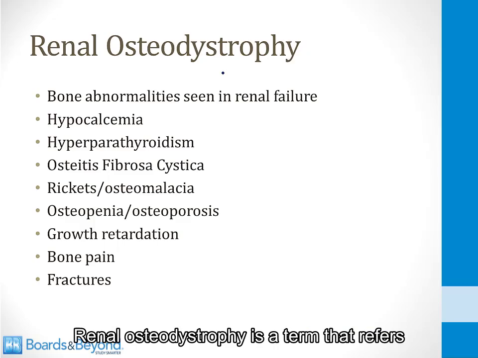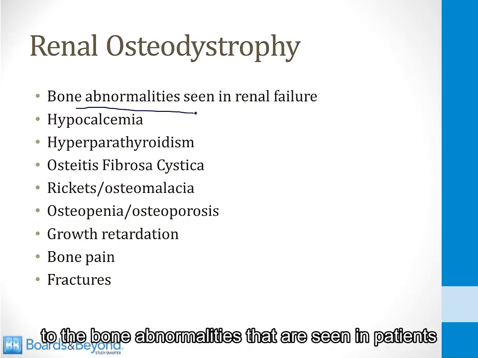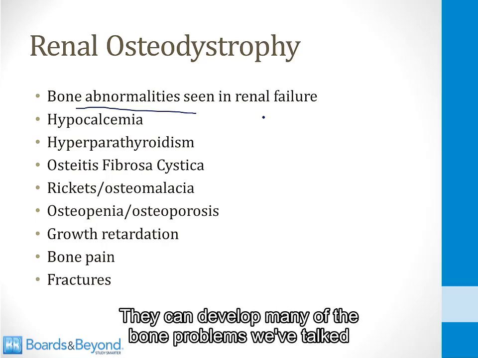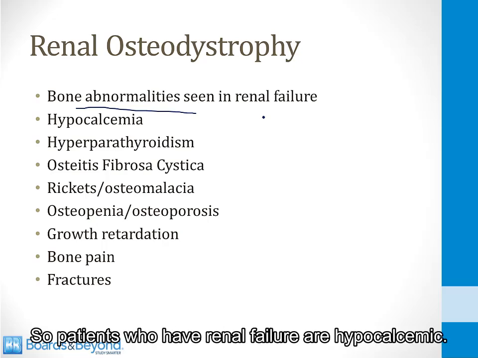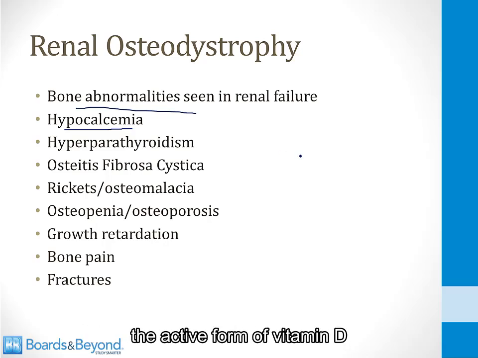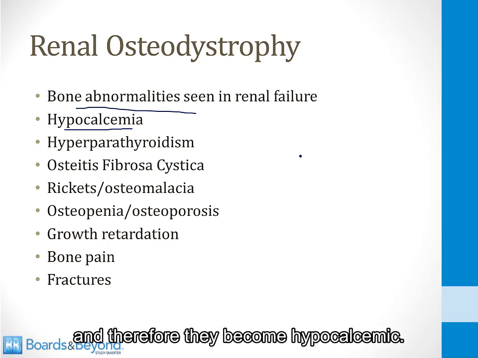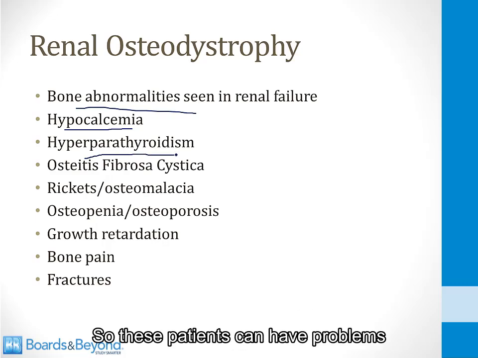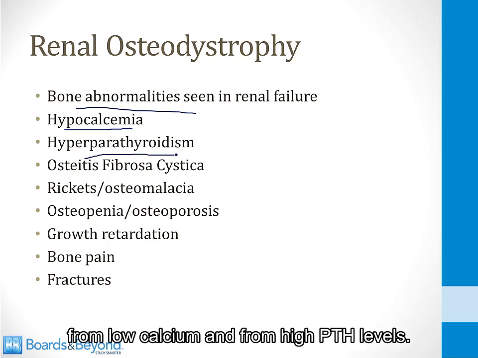Renal osteodystrophy is a term that refers to the bone abnormalities that are seen in patients with renal failure. They can develop many of the bone problems we've talked about in this video. So patients who have renal failure are hypocalcemic. This is because the kidneys cannot make the active form of vitamin D, and therefore they become hypocalcemic. When the calcium is low, they develop hyperparathyroidism. So these patients can have problems from low calcium and from high PTH levels.